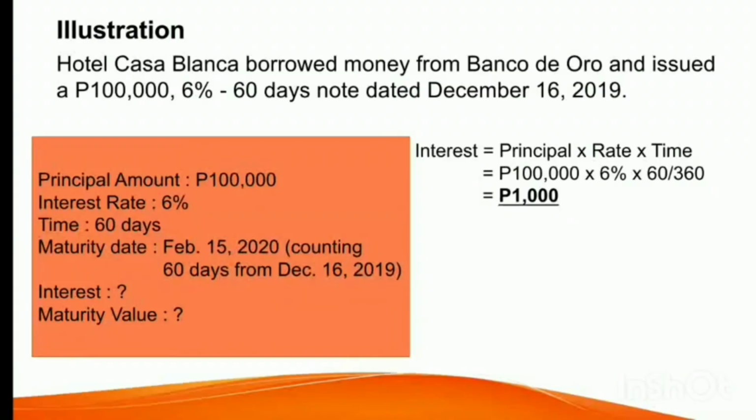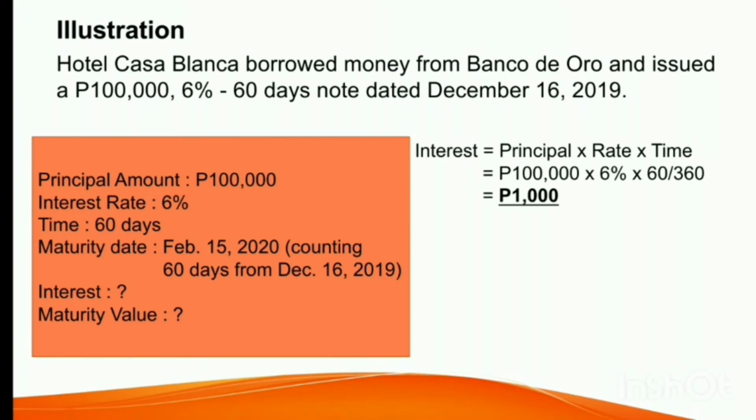So this means that we need to determine how much is the interest for 60 days, which is the term of the loan. So that's why we have here in the time, we have 60 over 360. So the 60 here refers to the term of the loan, which is 60 days. And then 360 refers to the number of days in a year. So usually in a computation like this, we're using 360 days as the baseline for a year.